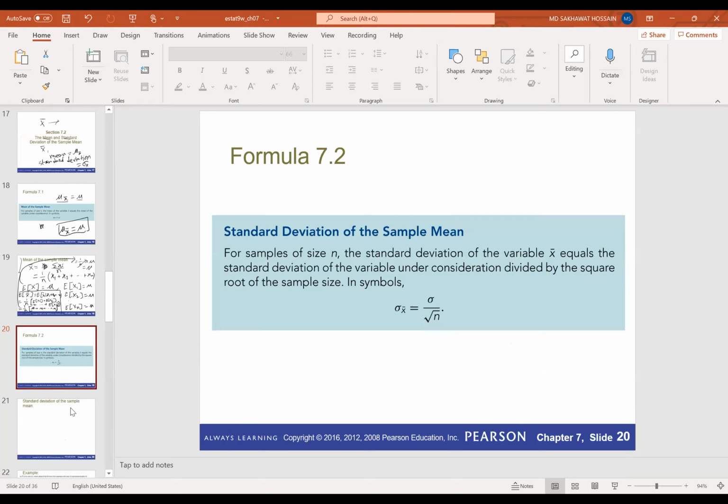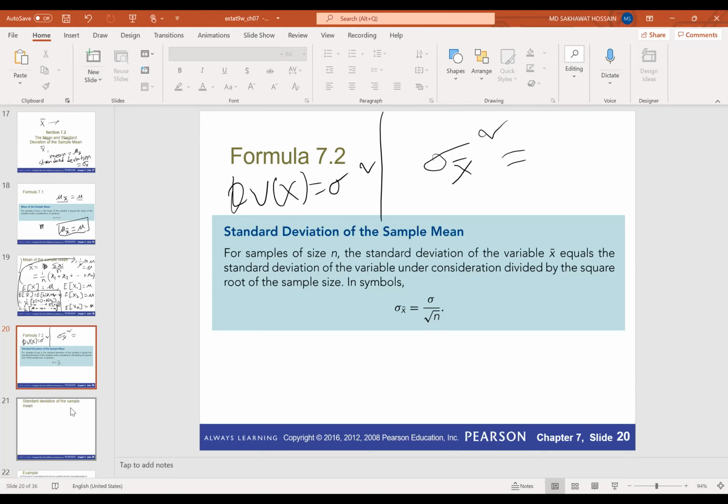Okay, so now the standard deviation for x bar, that means sigma x bar. First calculate the variance. If the variance of x is sigma squared, that means the population variance is sigma squared, then the variance for x bar will be sigma squared over n. So the standard deviation is the square root of the variance.